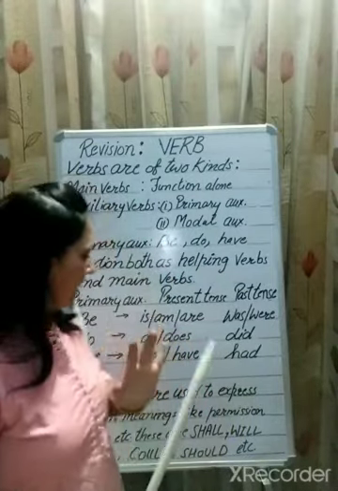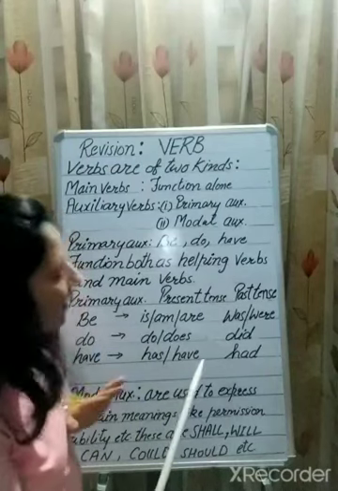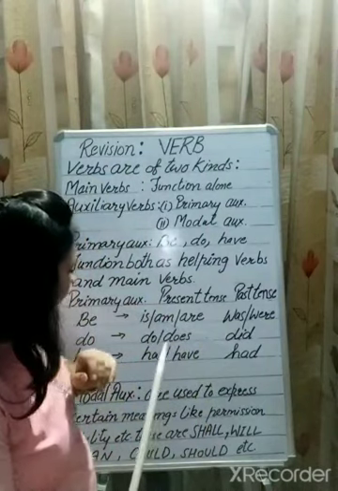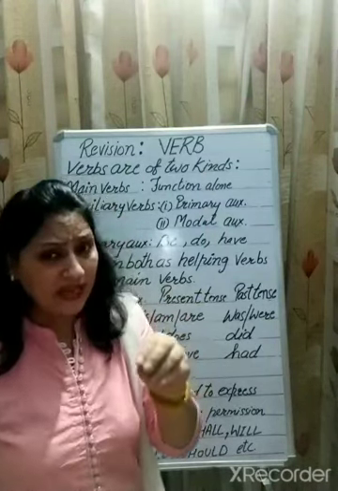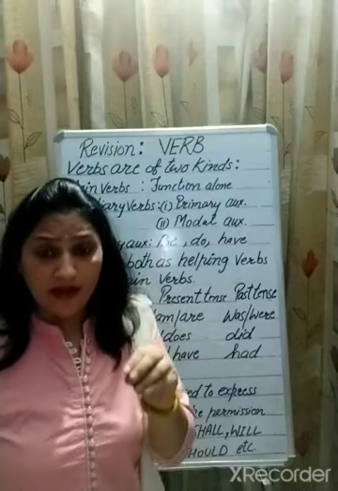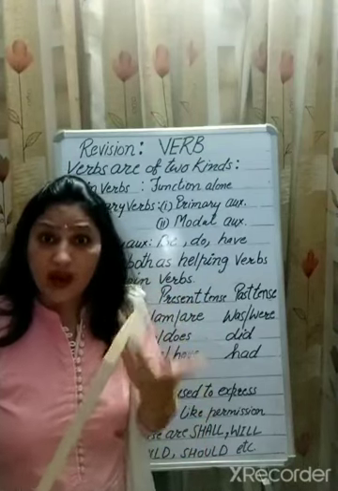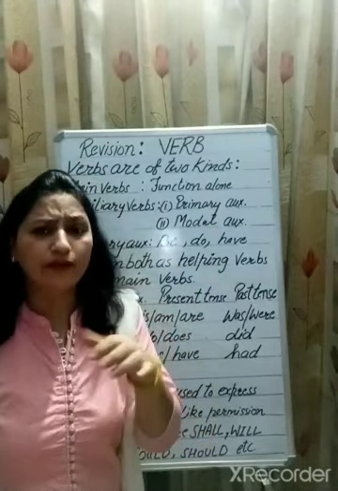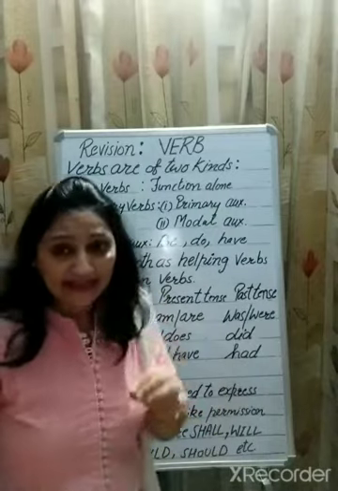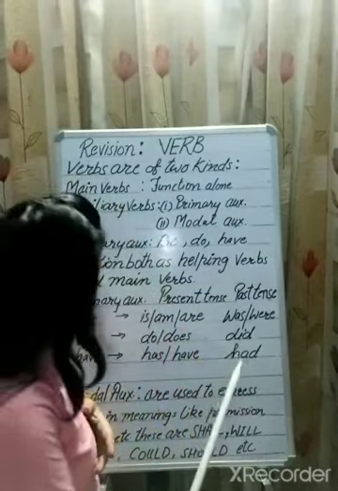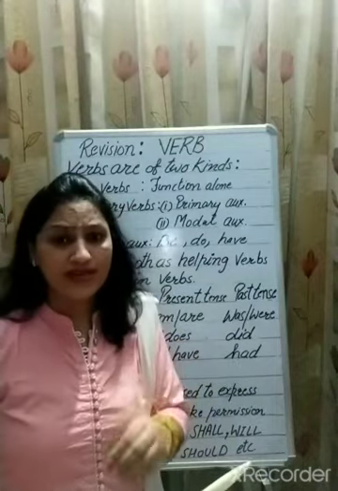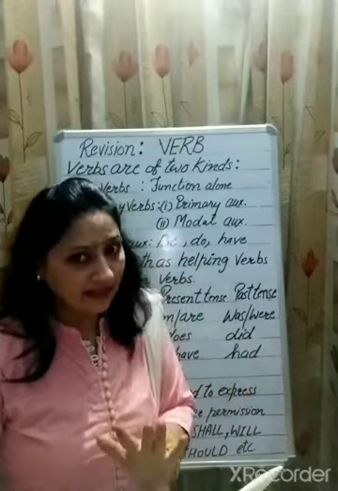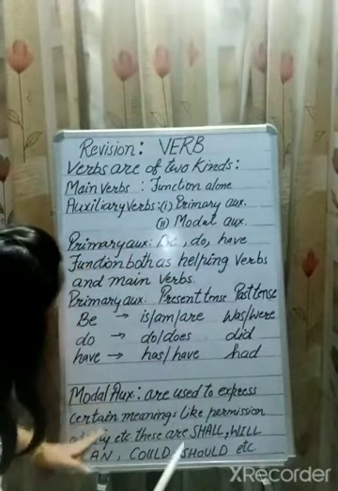Next we have has and have, the present forms of have. It means what people, animals or things have now. We use has with a singular subject and have with a plural subject. Now we have had, that is the past form of have. It means what people, animals or things had in the past. Clear?